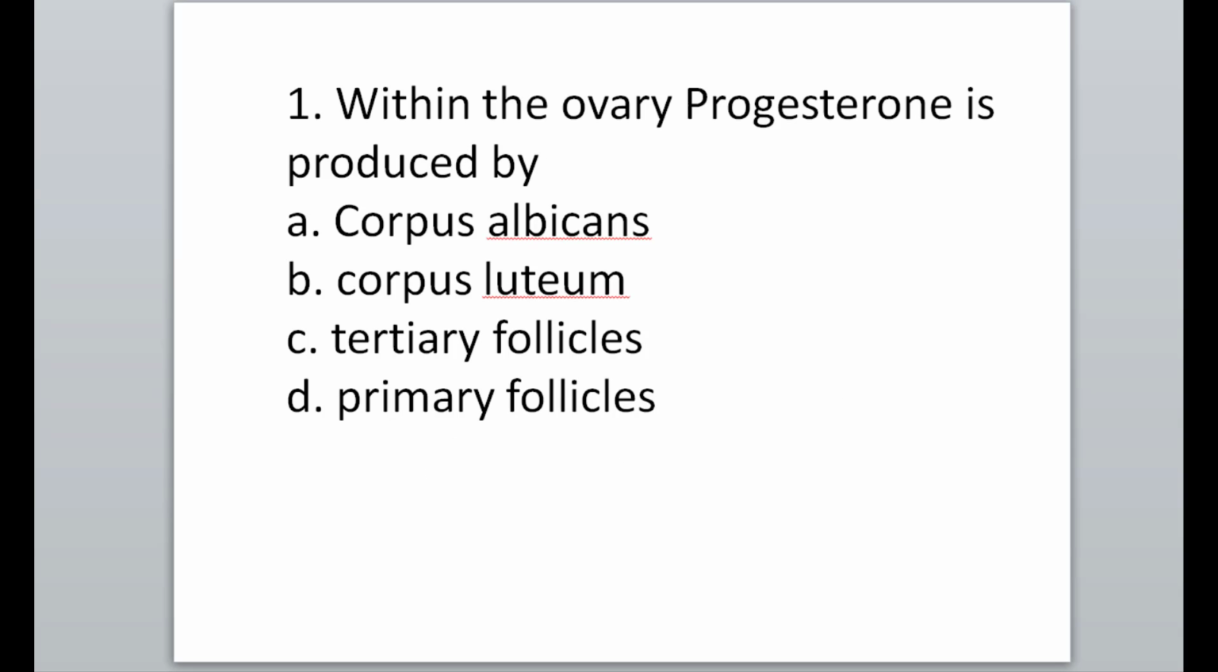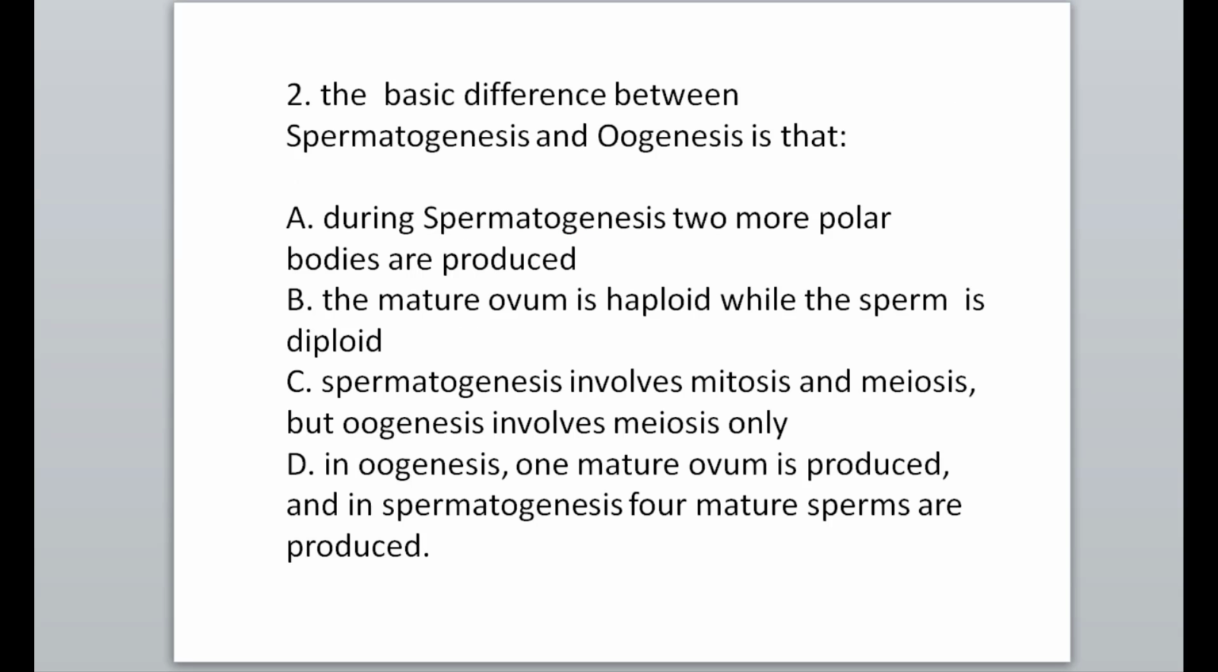First MCQ: within the ovary, progestin is produced by the corpus luteum. Option B is correct. MCQ number 2: the basic difference between spermatogenesis and oogenesis. In oogenesis 1 mature ovum is produced, and in spermatogenesis 4 mature sperm are produced. So option D is correct.